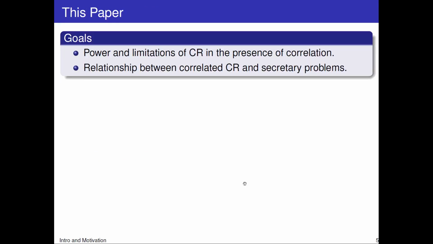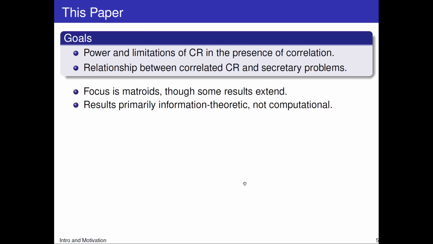Our goals in this paper are twofold. First, we want to understand the power and limitations of contention resolution in the presence of correlation. And second, we want to understand the relationship between contention resolution and the secretary problem. Our focus is on matroids, although some of our results extend beyond. And our results are primarily information theoretic, so I'm not going to concern myself so much with computation.